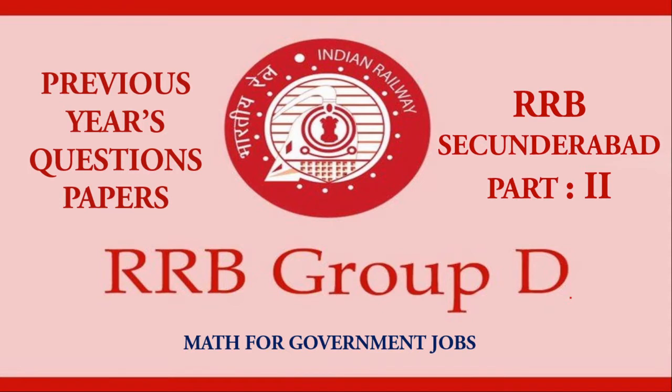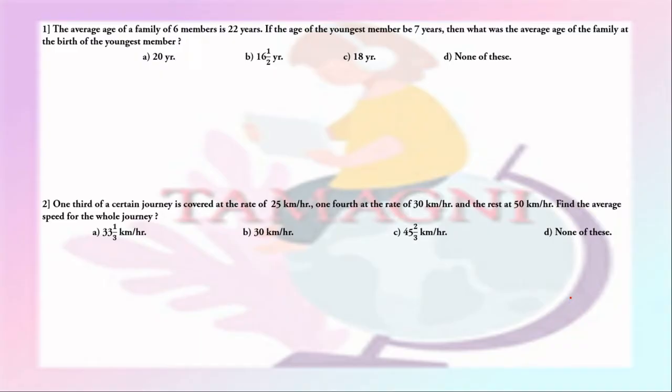Friends, today we are going to solve the second part of the paper conducted by RRB Secunderabad. So let's start. The first question is: the average age of a family of 6 members is 22 years. If the age of the youngest member is 7 years, then what was the average age of the family at the birth of the youngest member?